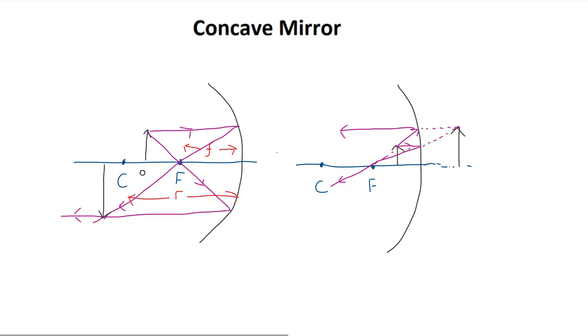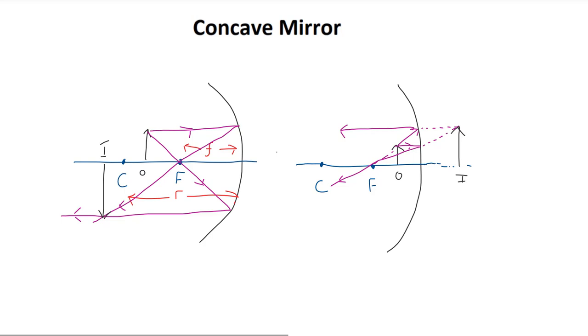Here we see in a sense that we get the opposite result that we got the last time. Rather than getting a real image, we now have a virtual image, and rather than getting an inverted image, we now get an upright image. These two results are in fact true in general for concave mirrors. For an object that is placed between the center of curvature and the focal point, we always get a real inverted image. For an object that is instead placed to the right of the focal point, we instead always get a virtual upright image.